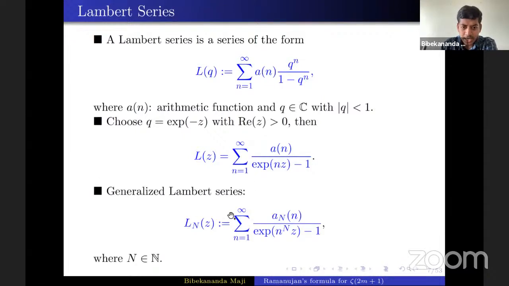Now, generalized Lambert series: here we are inserting one more extra variable, capital N, so the arithmetic function also has capital N, and in the denominator exponential of n to the power capital N times z minus 1. Now, one may wonder why we are inserting this extra variable. Soon we will see the importance of this extra variable, capital N.